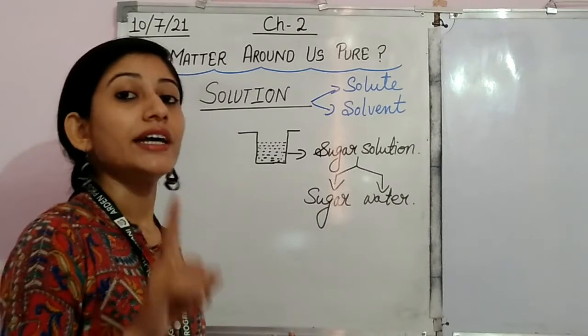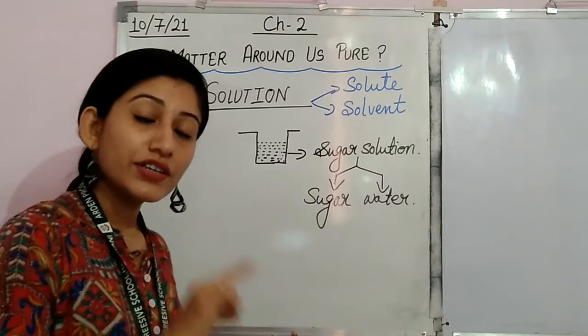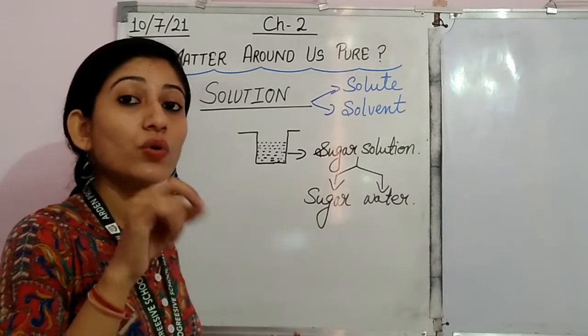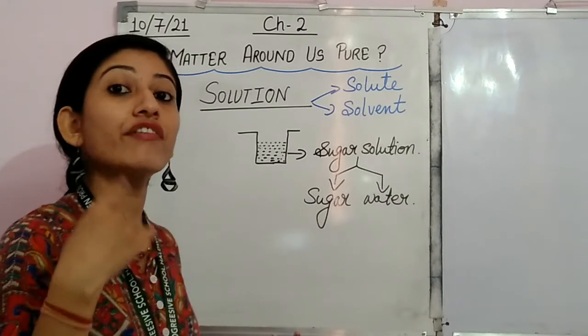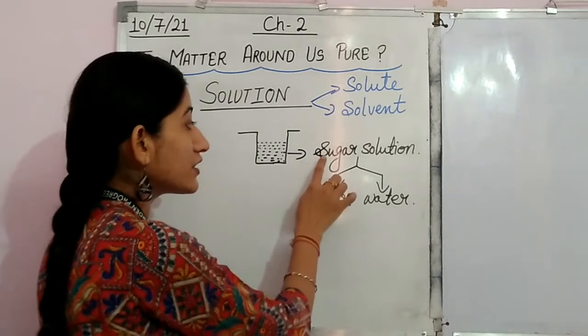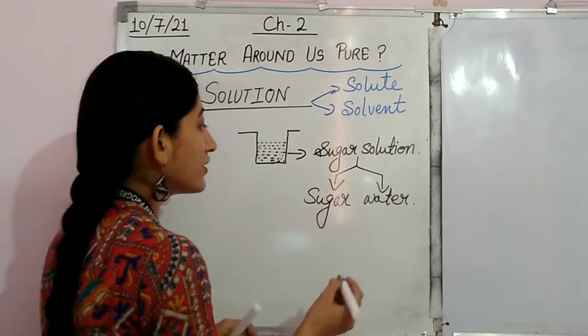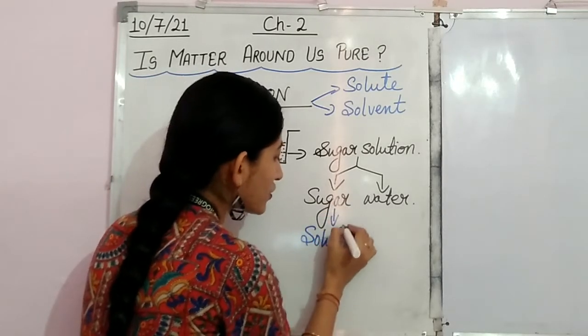So the component that is lesser in quantity is called solute, as well as the component which we are taking for dissolving. So when we consider this sugar solution, we can see very easily that this sugar is a solute.